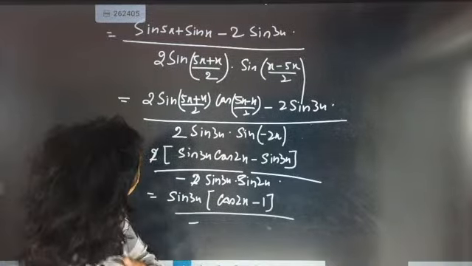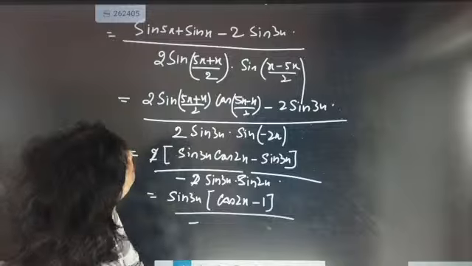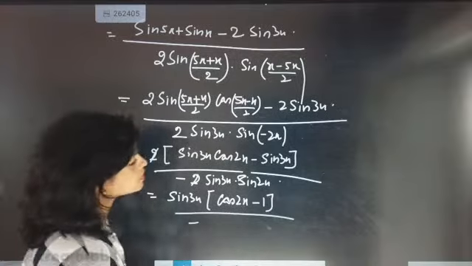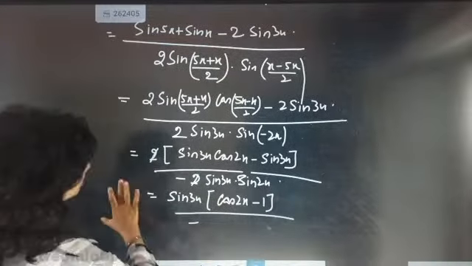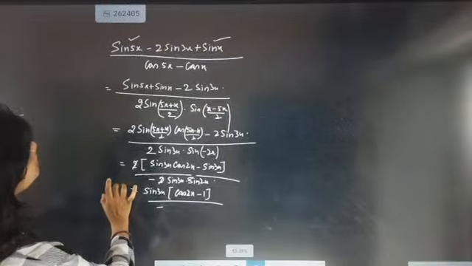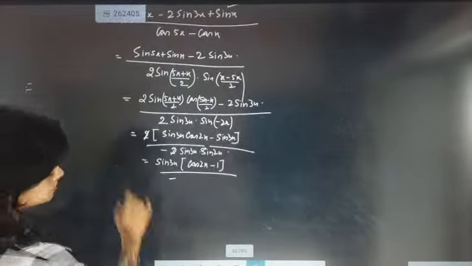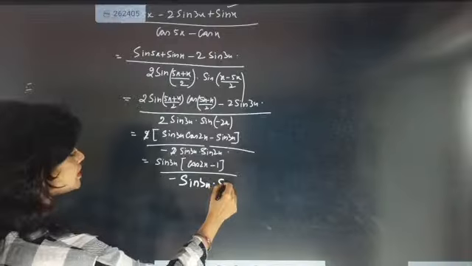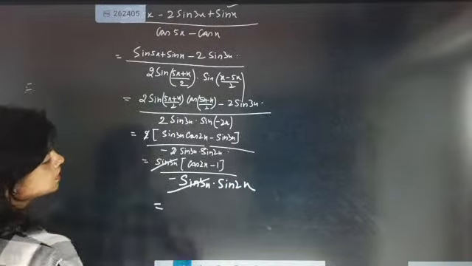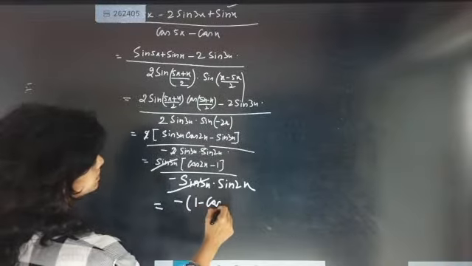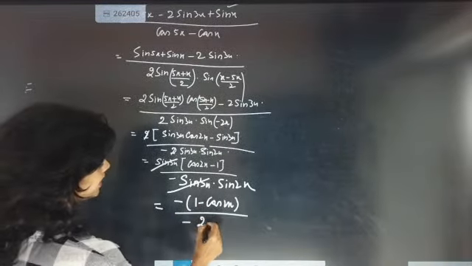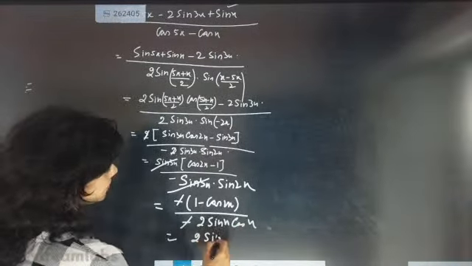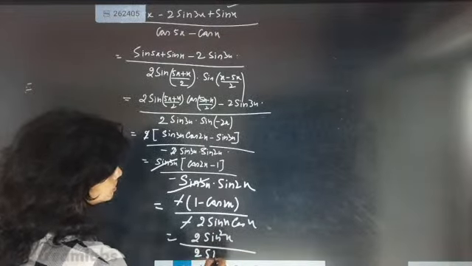I am getting a minus here. Because cos c minus cos d formula is minus 2 sin of (c plus d) by 2 into sin of (d minus c) by 2. You got something, I got something, and now I know why I got this. So here sin 3x is there, and here it is exactly going to come as sin 2x. I am going to take minus out. It will become 1 minus cos 2x by minus 2 sin x into cos x. 2 over here. So it will become 2 sin square x by 2 sin x into cos x.